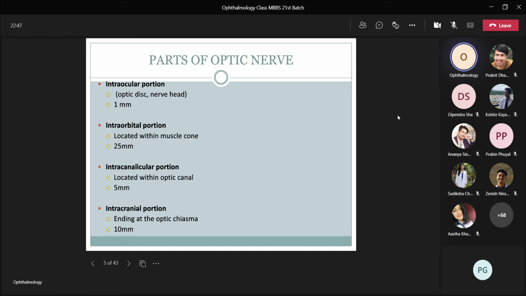Now coming to parts of optic nerve, intraocular portion, which is about 1 mm. This intraocular portion of the optic nerve is the optic disc, which we see through ophthalmoscope. Then comes intraorbital portion, which is located within muscle cone. It is 25 mm in length. Intracanalicular portion is located within optic canal, which is 5 mm. And intracranial portion ends at the optic chiasma, which is about 10 mm.